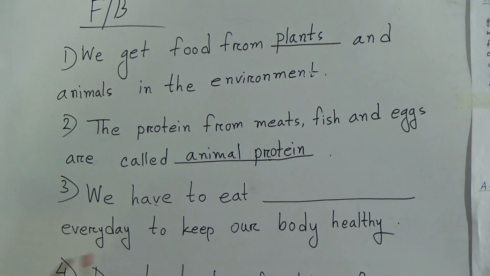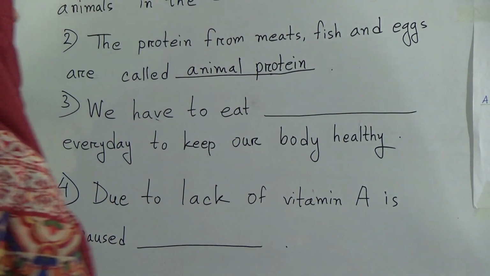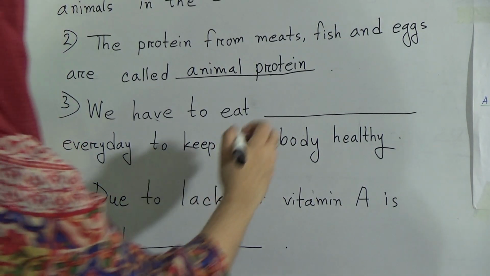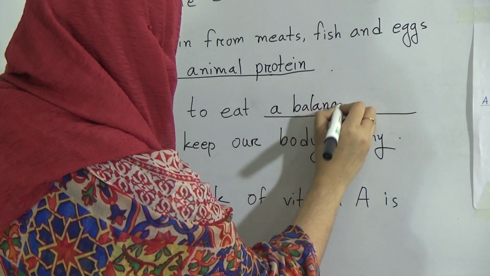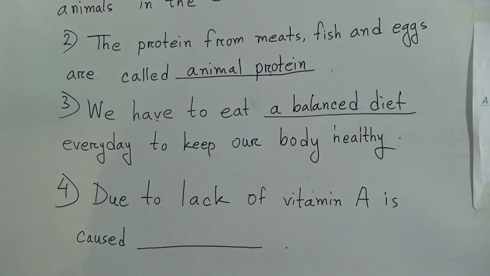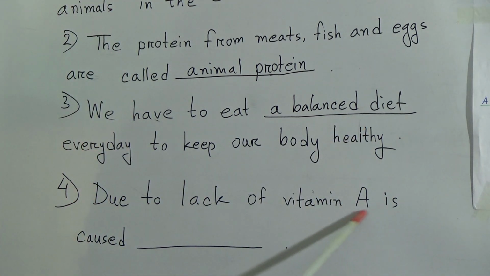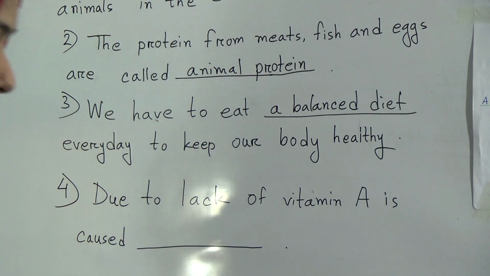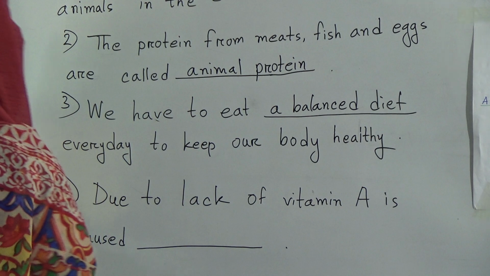We have to eat dash every day to keep our body healthy. We have to eat a balanced diet every day to keep our body healthy. And next one here: due to lack of vitamin A is caused what? Due to lack of vitamin A is caused night blindness. What will be the answer? Night blindness.